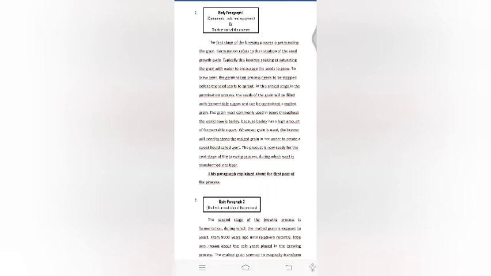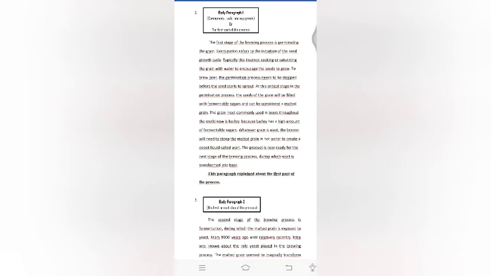At this critical stage in the germination process, the seeds of the grain will be filled with fermentable sugar and can be considered malted grain. The grain most commonly used in beers throughout the world now is barley, because barley has a high amount of fermentable sugars.